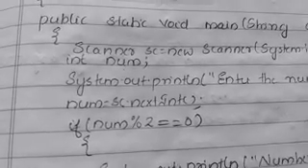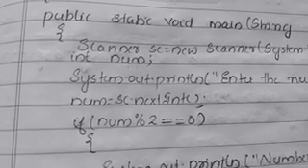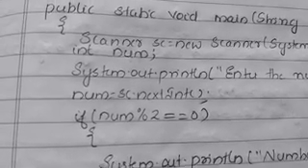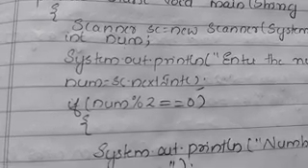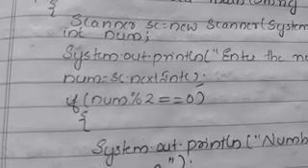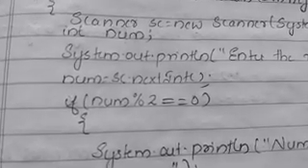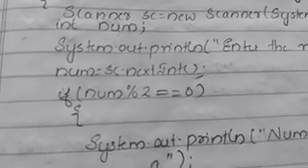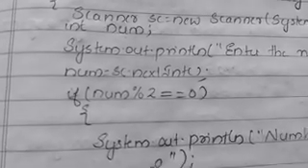Okay. So we have accepted our number. What is the next thing? We want to check whether the number is divisible by 2. How will we check whether the particular number is divisible by 2? We want to divide that number by 2 and check whether the remainder is 0. If we are getting the remainder as 0, we can say that the particular number is divisible by 2.